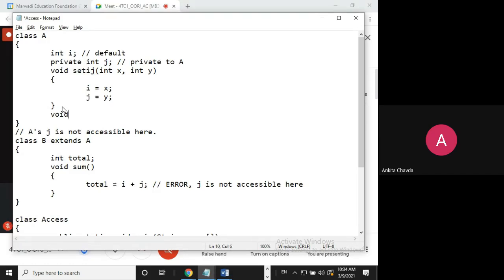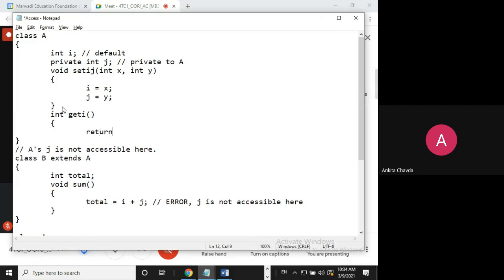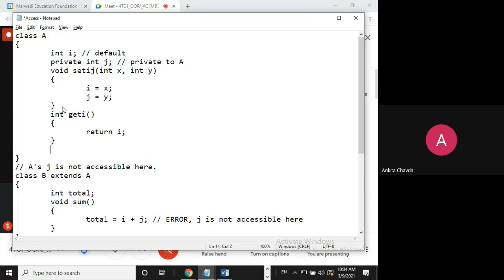So what I need to provide is two more methods, which is for get. Set is already there. Now what is for the get? Get i. What would be the return type? Int. Okay. And at the last, what I'll write here? Return i. Simple. So this is what we are doing.